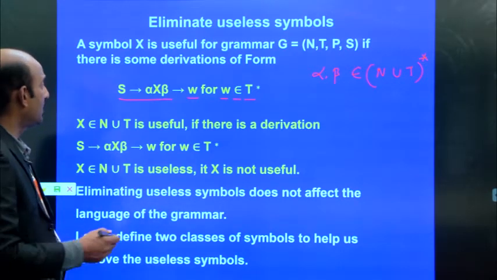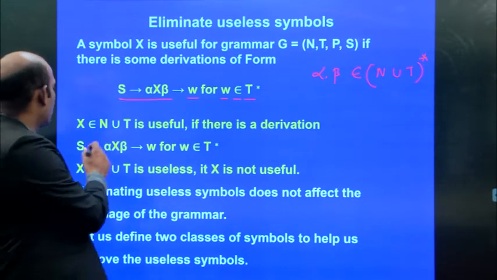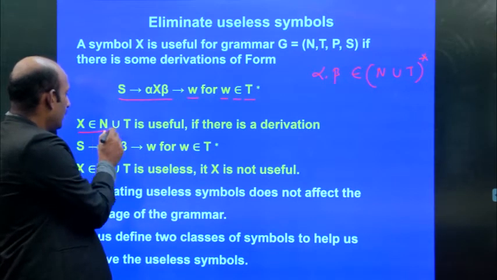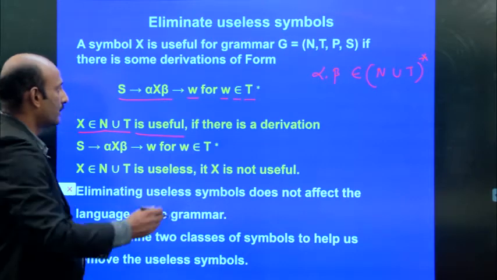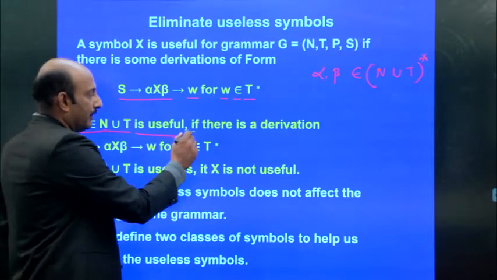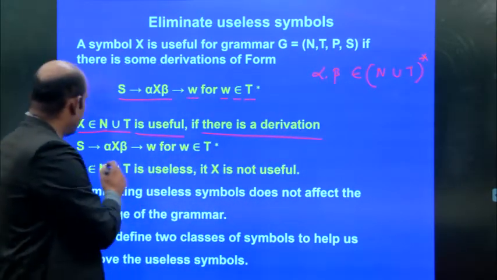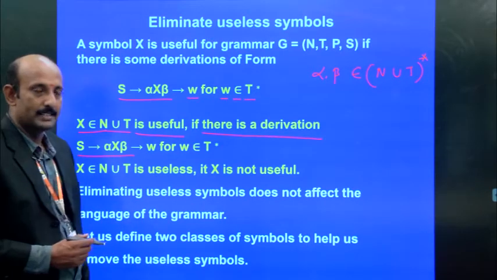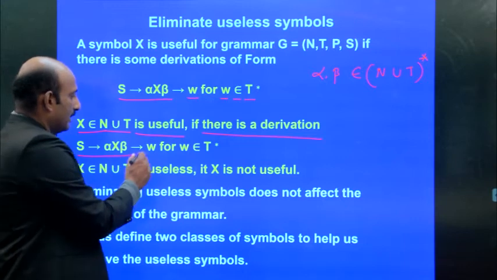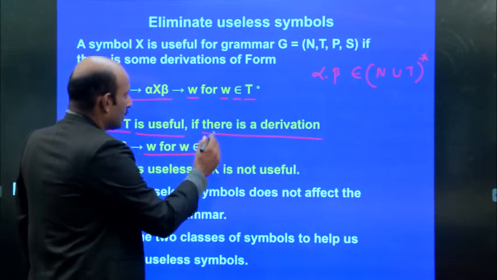If the grammar is in this form, then X, belonging to non-terminal union terminal, is useful. It becomes useful if there is a derivation S implies alpha X beta implies W, where W belongs to the terminals.